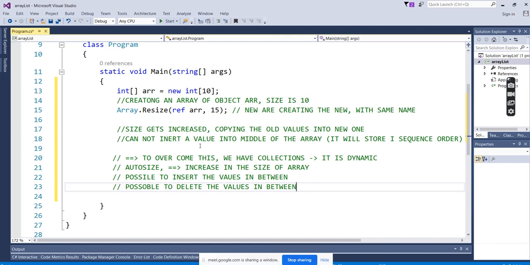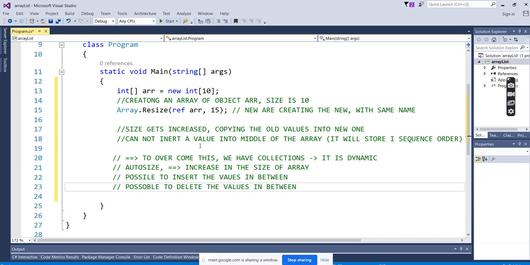We can store different data types, mixing integer, string and double in the same collection. It is possible to insert values in between, at the fifth index or sixth index, so you have a little freedom to manipulate the indexes where you want to store. It is also possible to delete values in between just by finding the index.